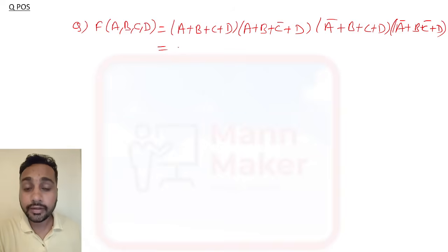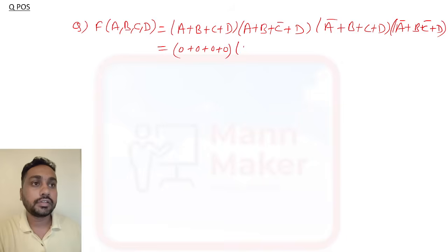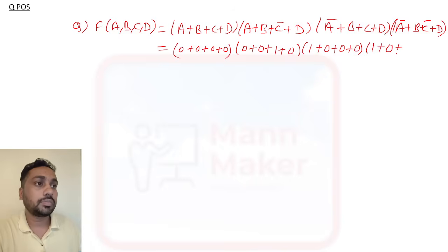Now I told you in POS, if it is a product of sum, then bar means 1 and without bar means 0. So 0 plus 0 plus 0 plus 0, and here this is 0 plus 0 plus 1 plus 0. Here 1 plus 0 plus 0 plus 0, and here 1 plus 0 plus 1 plus 0.